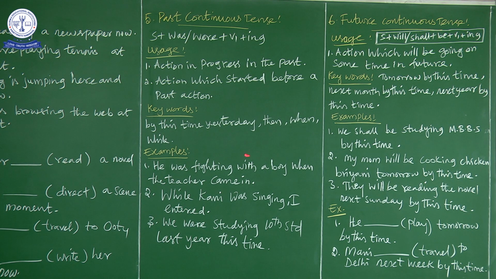Now we have to discuss the difference between these two. It is very, very important. You will have some kind of confusion. Here the keyword is when, and here the keyword is while. When we use when, the sentence after it has to be in simple past tense. When you use while, the sentence after while has to be in past continuous tense. So you have to be very, very careful. When you find while, you have to use past continuous tense only. When there is the word when, after that we have to use simple past tense only.